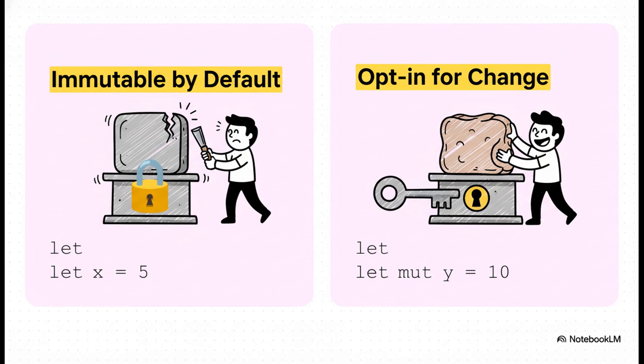This right here is a piece of Rust's DNA: safety first. In most languages, when you create a variable, you can change it whenever you want. Rust flips that completely. By default, everything is locked down, what it calls immutable. You can't change it. If you want the ability to change it, you have to ask for permission by adding that little mut keyword. It's a simple change, but it prevents an entire category of bugs right off the bat.